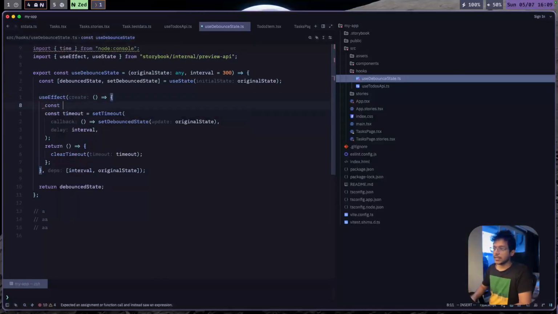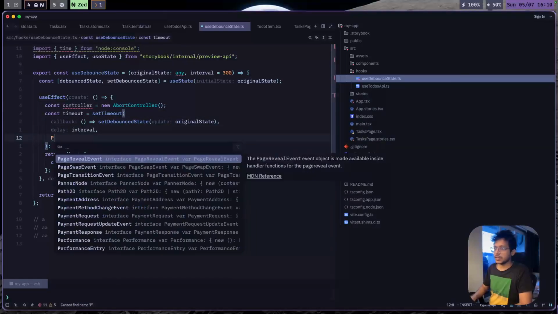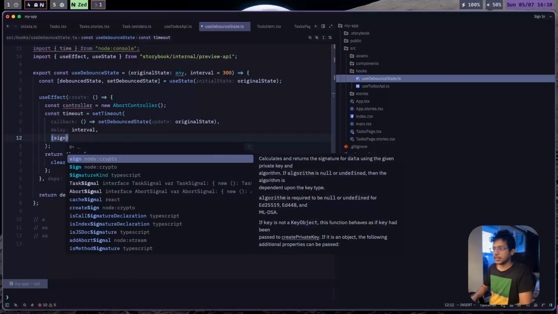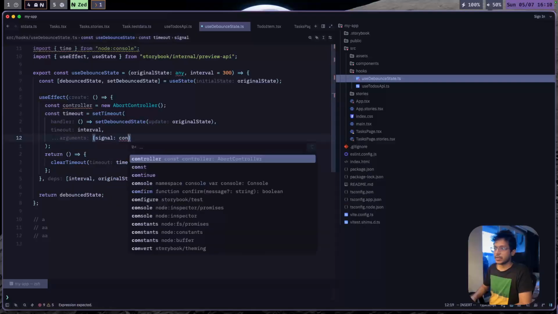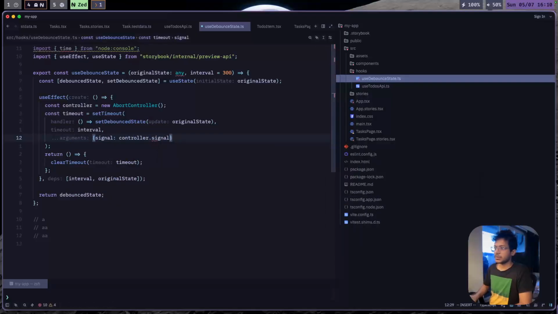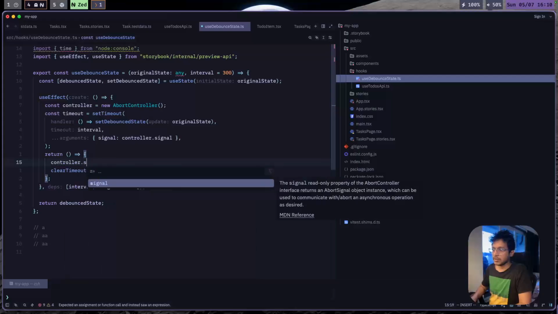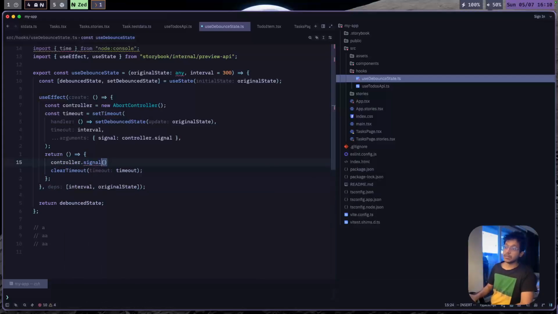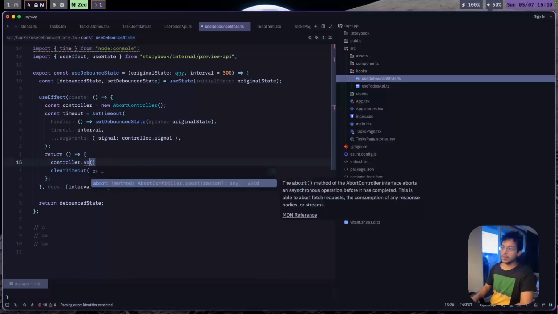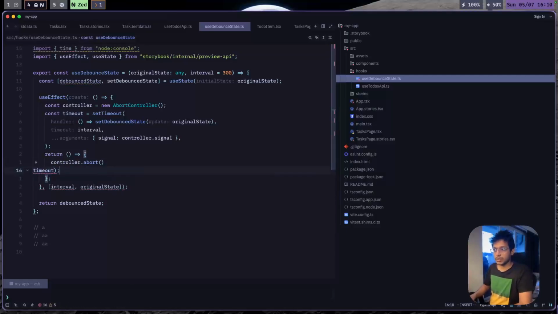So I'll create an abort controller here, new AbortController, and then pass a third parameter which is signal, and I can do the same thing, controller.abort, and it will do the same thing.